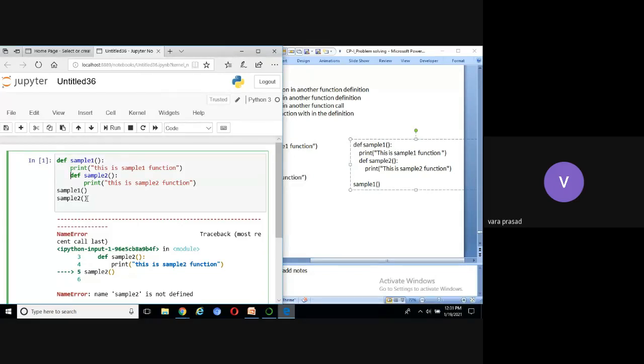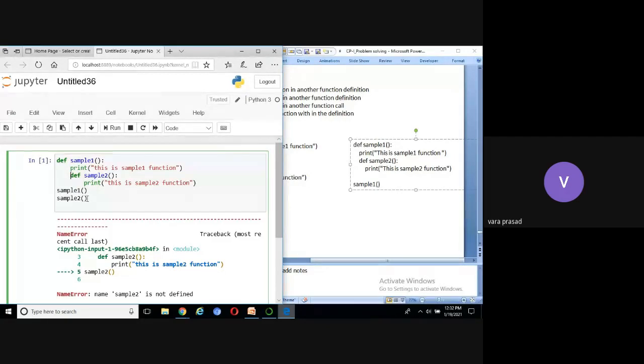In the last class, we discussed local variable and global variable. What is a local variable? The variable declared and initialized inside the definition is called a local variable. Otherwise, the variable is called a global variable.